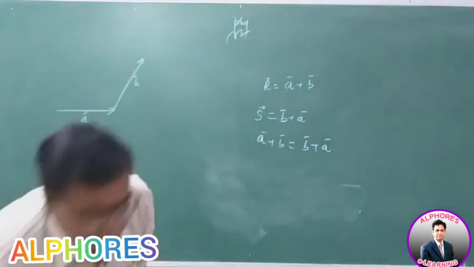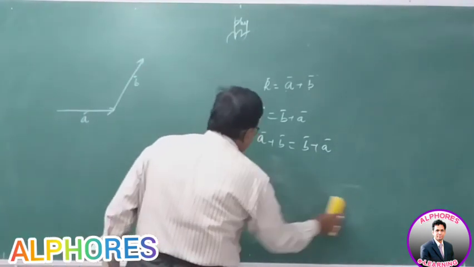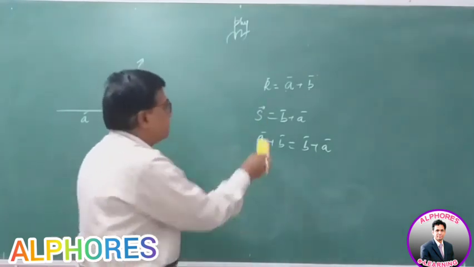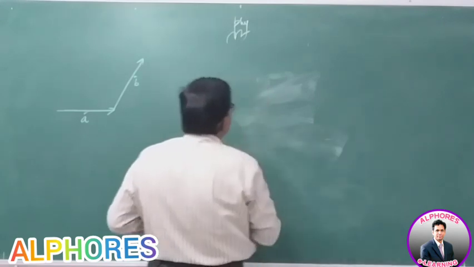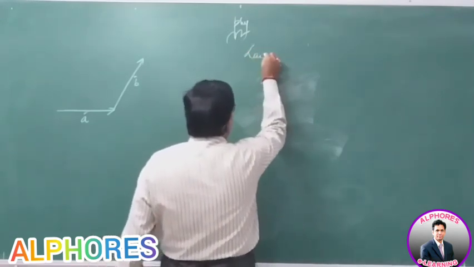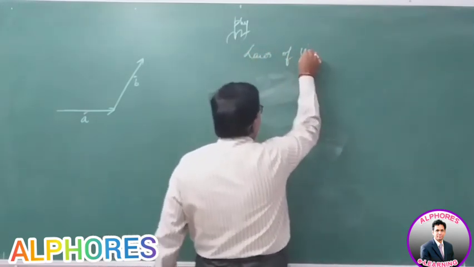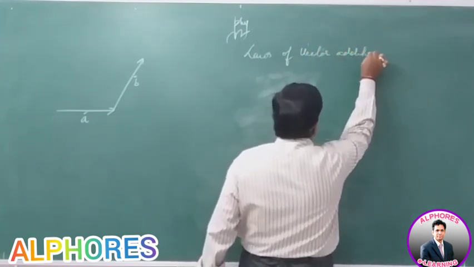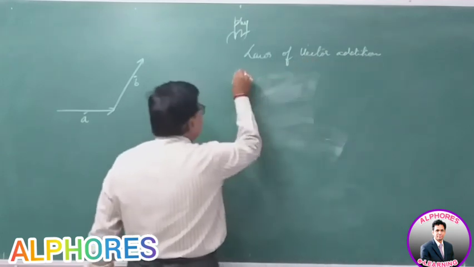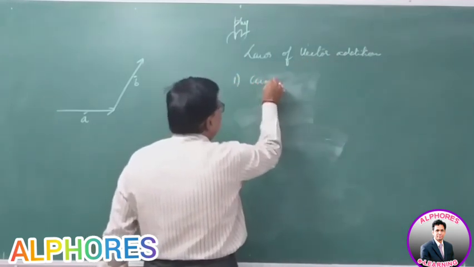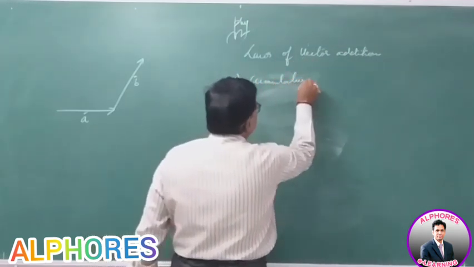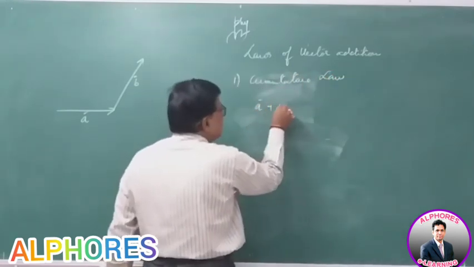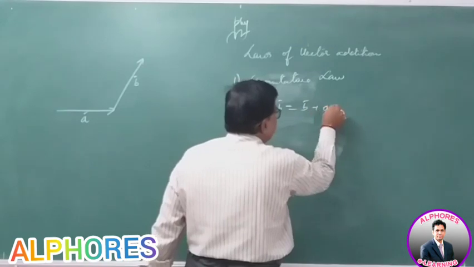Well, let me prove how the vector obeys the commutative law. First, the laws of vector addition, out of which the first one is the commutative law, that is A bar plus B bar is B bar plus A bar.